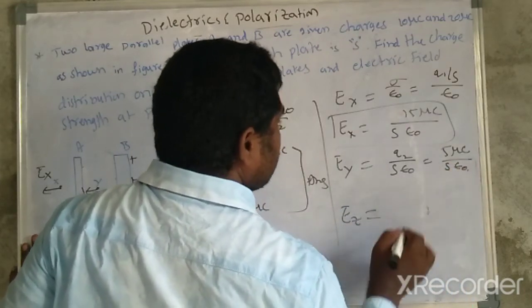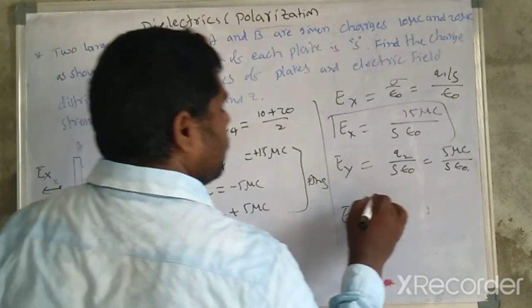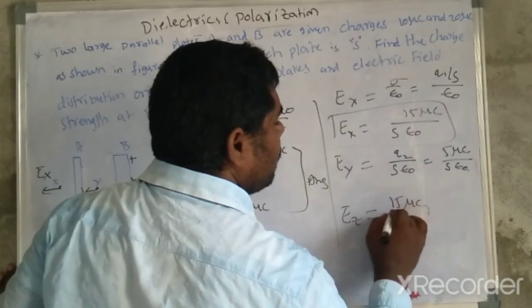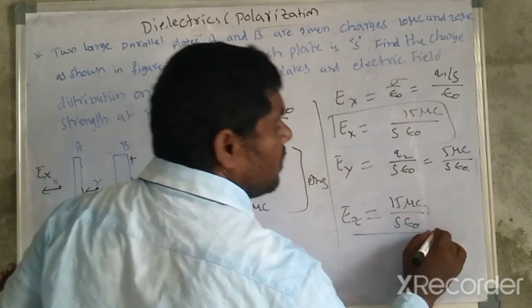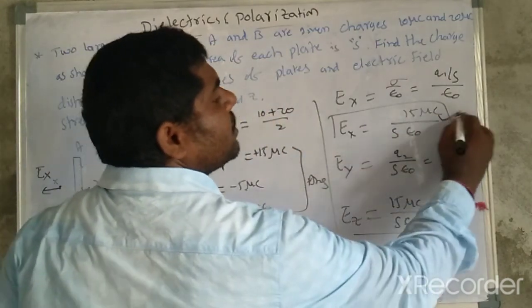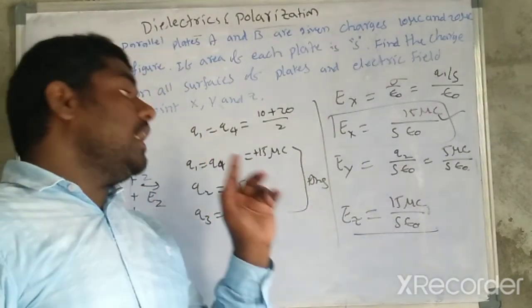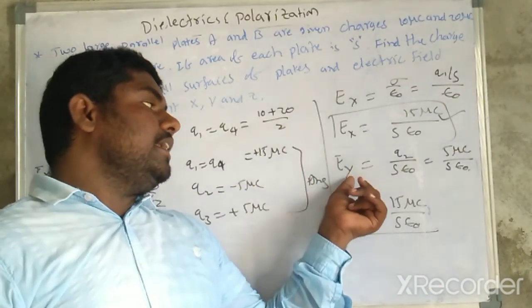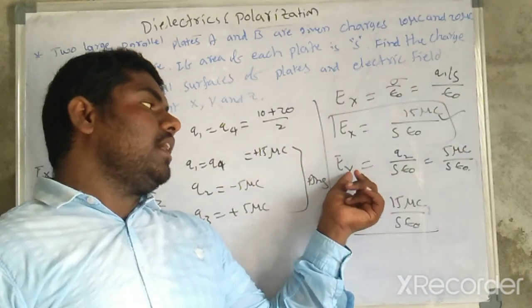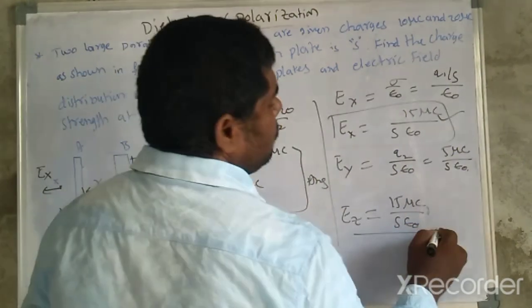Similarly Ez is 15 microcoulomb divided by S epsilon naught, but its direction is to the right. So at point X the electric field direction is left, at point Z the electric field direction is right, and the electric field at Y is also to the left. These three are the answers to the second question.